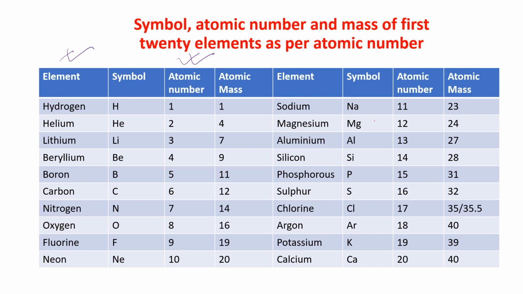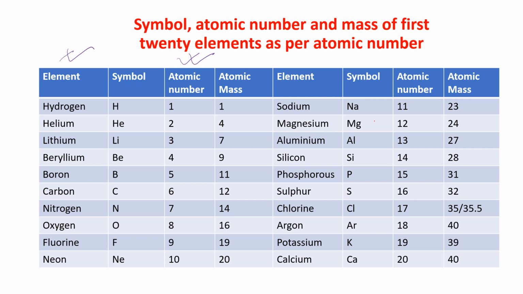Atomic number 3, the element is lithium. Atomic number is 4, the element is beryllium. Atomic number 5, the element is boron. Atomic number 6, the element is carbon. 7, it's nitrogen. 8, it's oxygen. 9, it's fluorine.